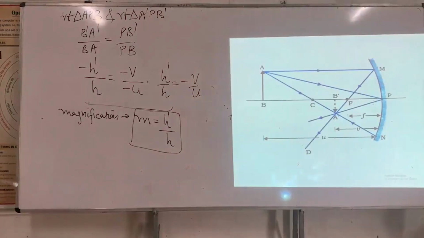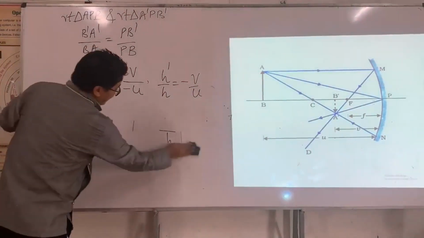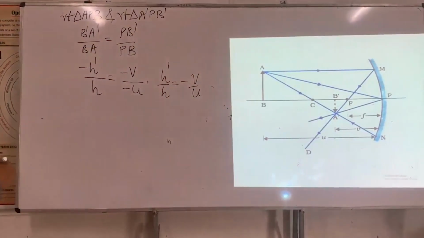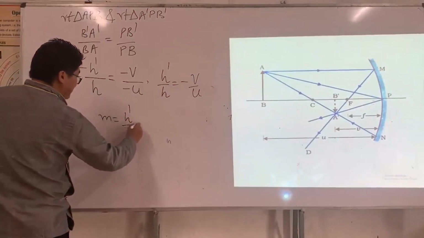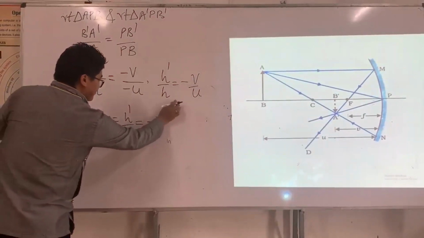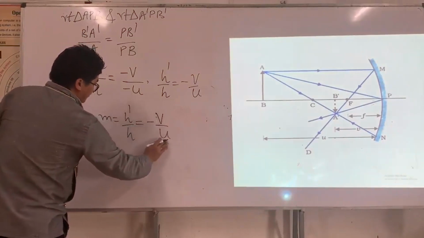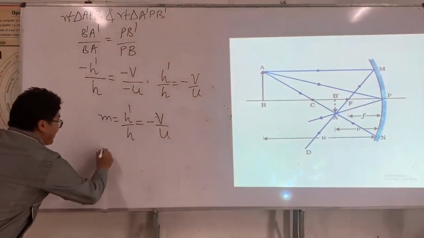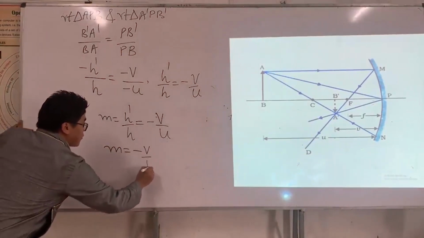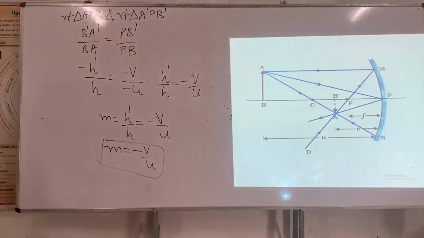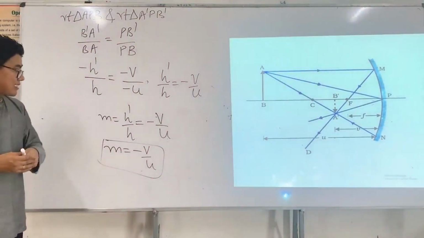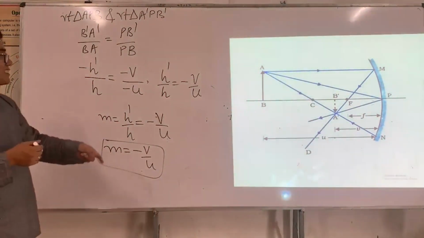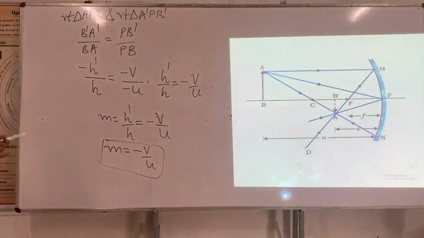Now since the magnification is equal to h prime divided by h, m is equal to h prime divided by h, which is equal to minus v by u. So now I can rewrite this: magnification is equal to minus v by u. So now we are able to figure out magnification in terms of image distance and object distance.